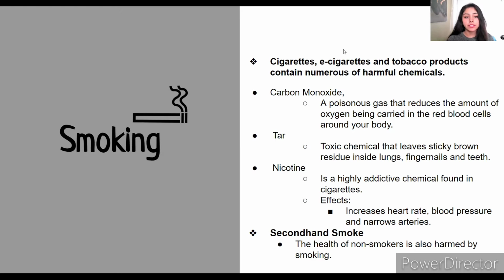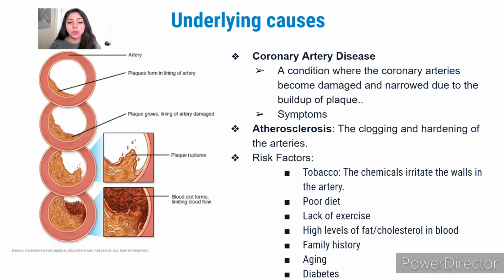So a person's risk of heart disease and heart attack greatly increases the more and longer they smoke. People who smoke a pack of cigarettes a day have more than twice the risk of a heart attack than non-smokers. Smoking is a major cause of coronary artery disease, which is the most common type of heart disease. This happens because the heart's arteries can't carry oxygen and nutrients to itself because they are damaged, diseased, or blocked. This buildup of plaque is also known as atherosclerosis. Some symptoms that patients develop include chest pain or angina.